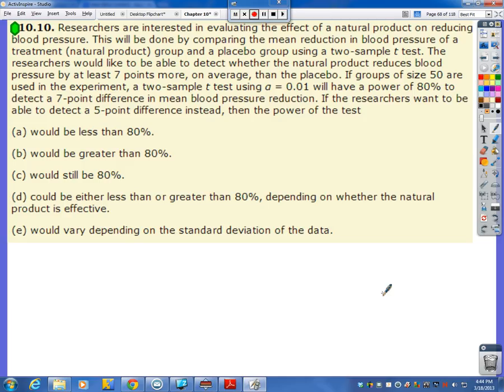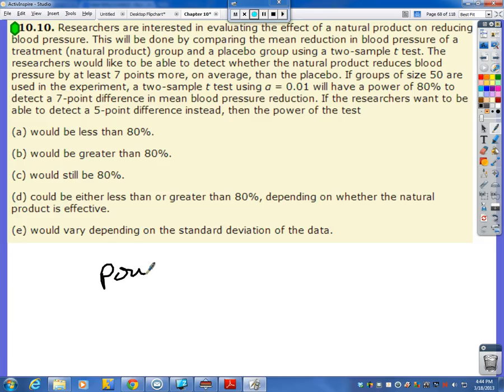If the researchers want to be able to detect a 5-point difference instead, then the power of the test would be less than 80%, greater than 80%, still be 80%, could be less than or greater than 80% depending on whether the natural product is effective, or would vary depending on the standard deviation of the data. Now this is kind of relating back to the last chapter when we talked about power.